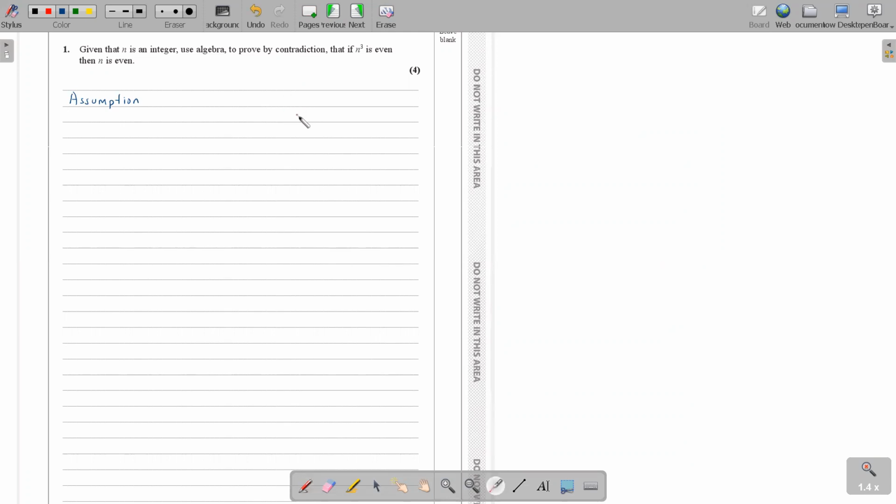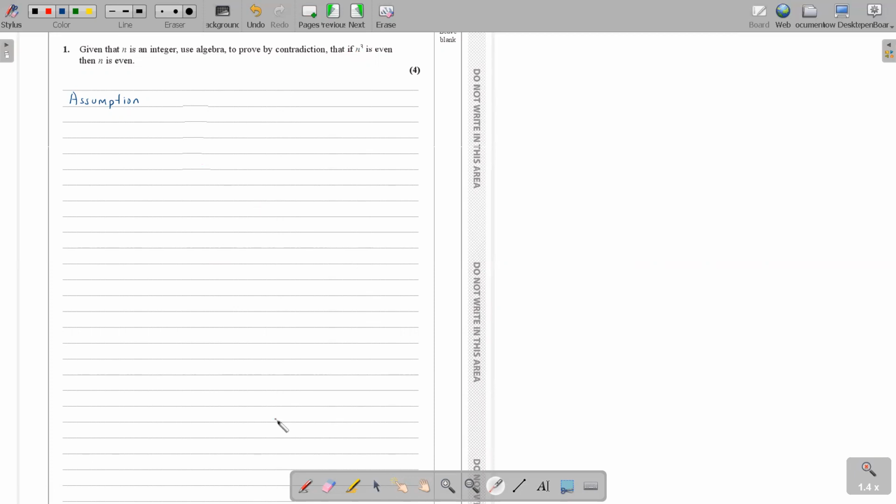Then you work with that assumption until you come to a point where it is proving wrong, and therefore it contradicts. Therefore, your original statement is true. So this is what we mean by proving by contradiction.